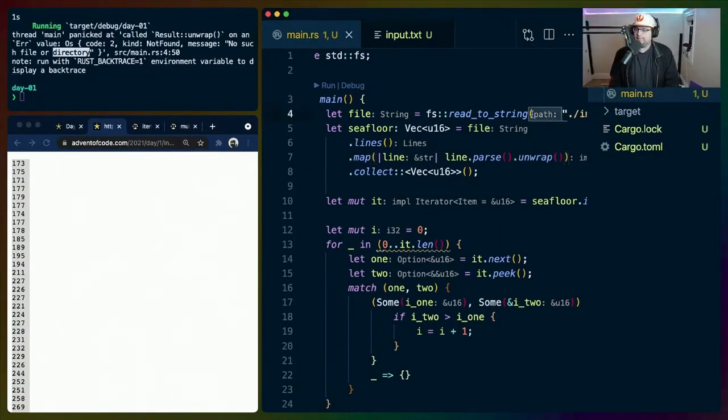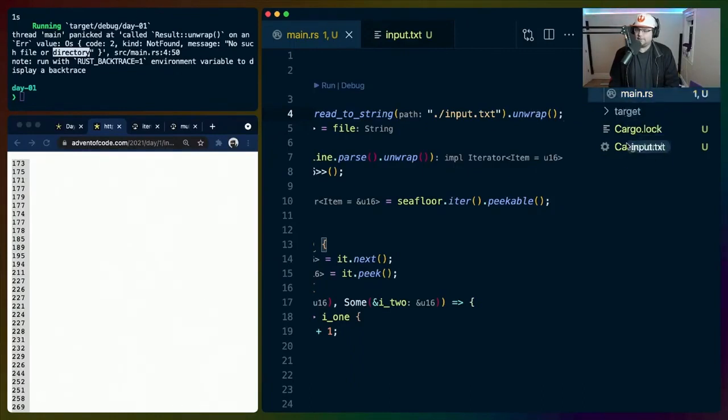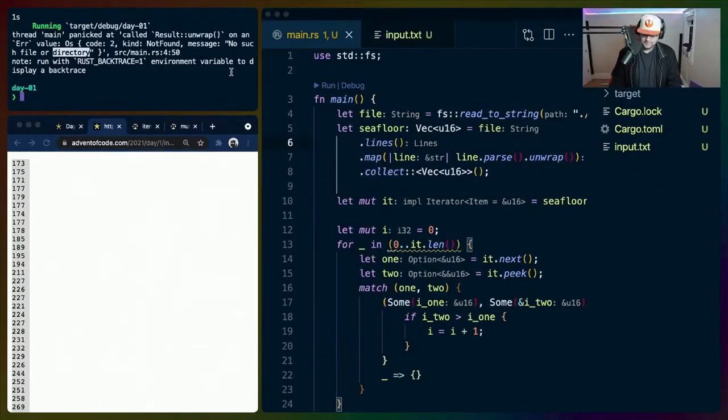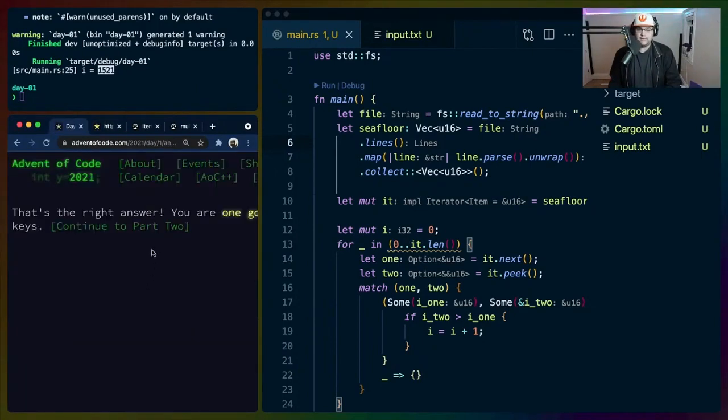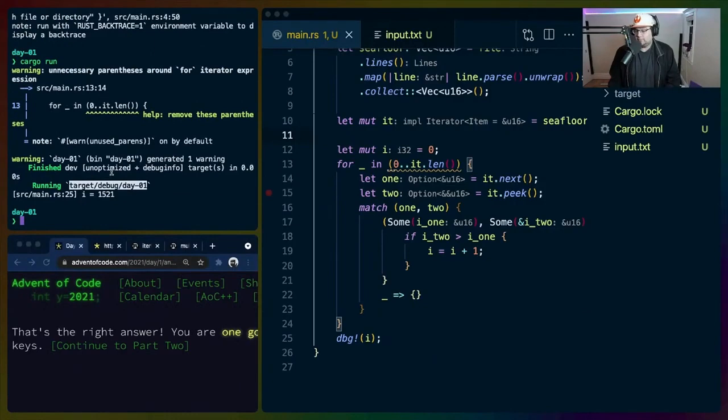No such file or directory. Did I put this in source? I did put this in source. Don't take it out of source. 1521 is what it says. So that is absolutely correct. So it works. It's fine.